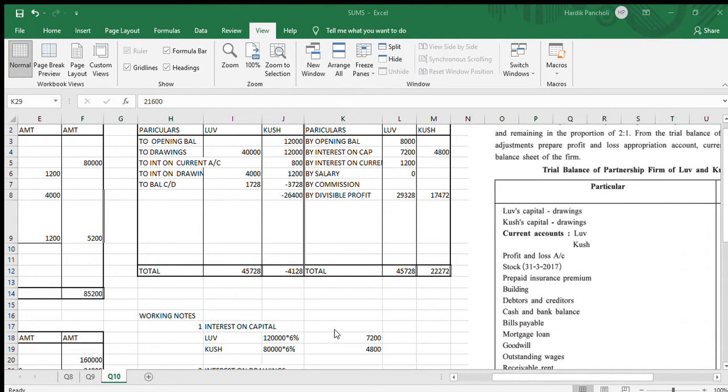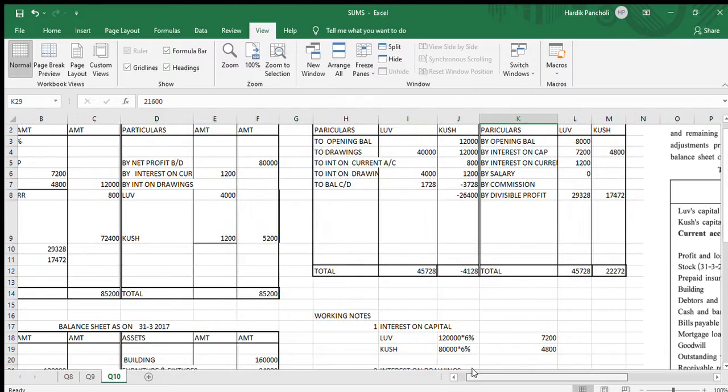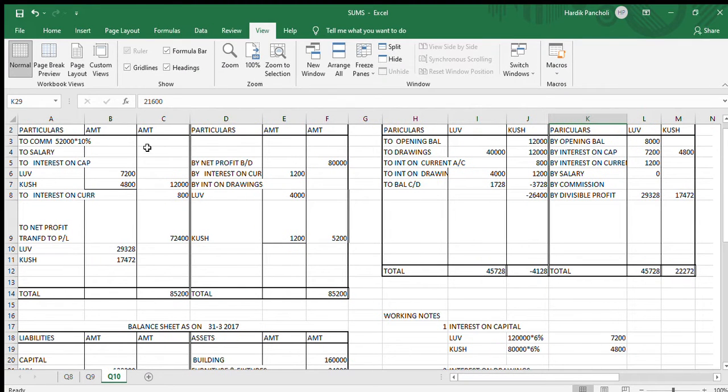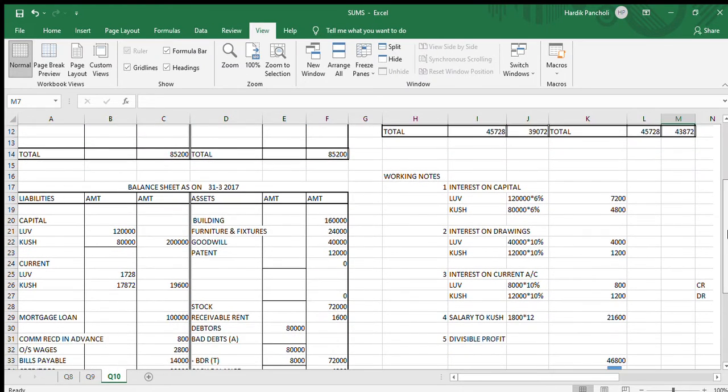Here, to salary 21,600, and in Kush's current account, to salary 21,600. It will be 0 for Love.